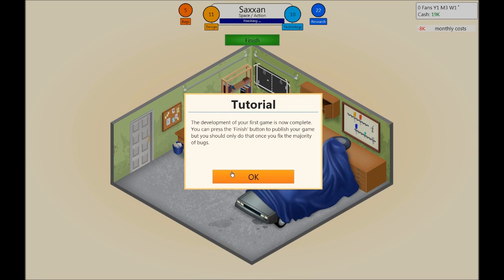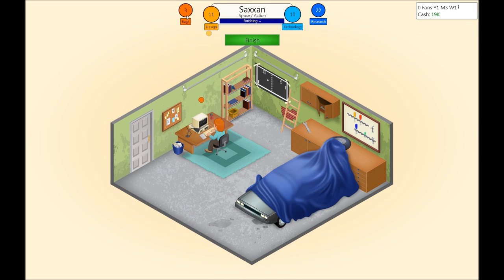Development of your first game is now complete. You can press the finish button to publish your game, but you should only do that once you fix the majority of bugs. And see, I have 5 bugs to fix. Releasing a game without fixing bugs can severely affect your ratings, so you should only ever consider that if you need the cash and you can't afford to wait. I can't afford to wait. Once this one reaches 0, I can just release the game.